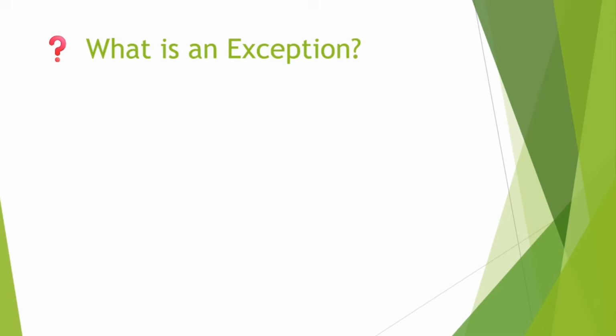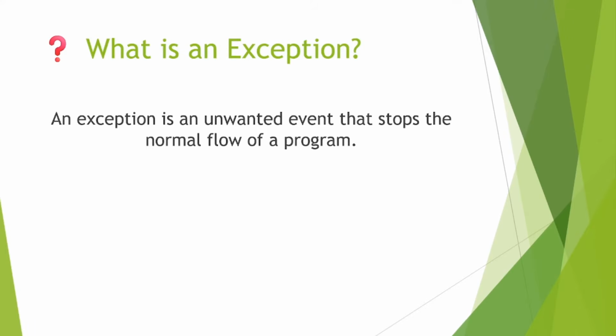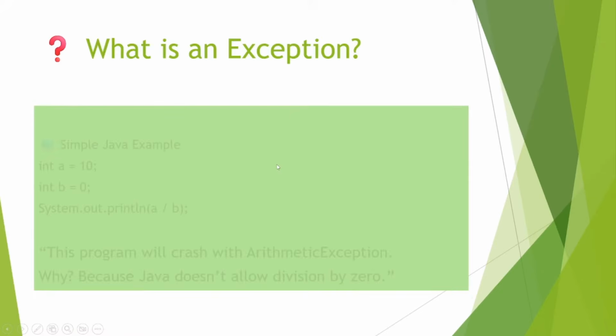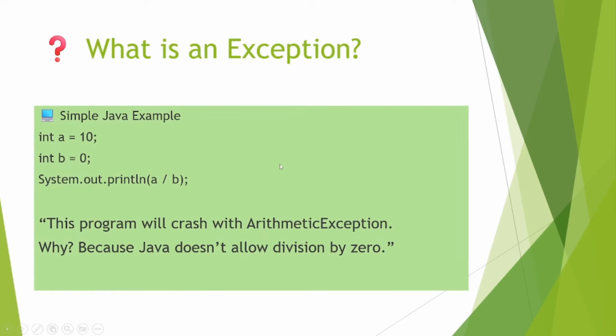So what is an exception? An exception is an unwanted event that stops the normal flow of a program. Let's take a real life example. Suppose you are driving a car and suddenly a tire punctures. That's an exception: unexpected, but must be handled. For example, this program will crash with an arithmetic exception because Java doesn't allow division by zero.